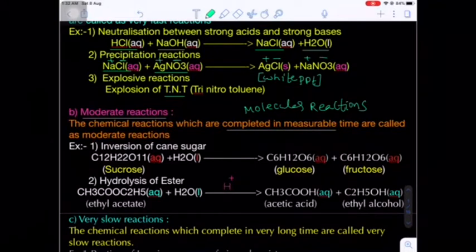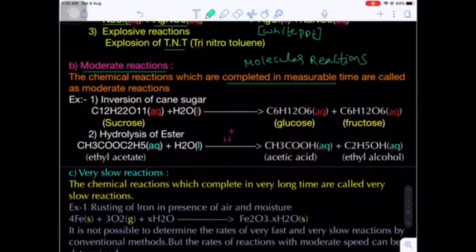Now hydrogen reacts with iodine to give hydrogen iodide. All these examples are moderate reactions. In this chapter especially we focus on the moderate reactions only, because in moderate reactions we can determine the velocity or speed of the reaction by experiment.